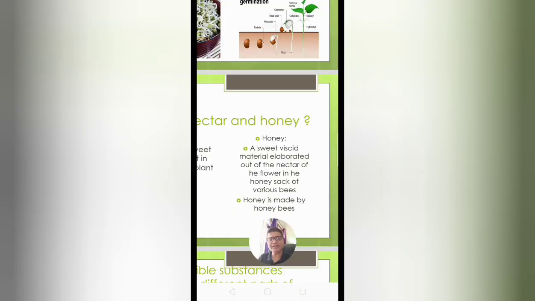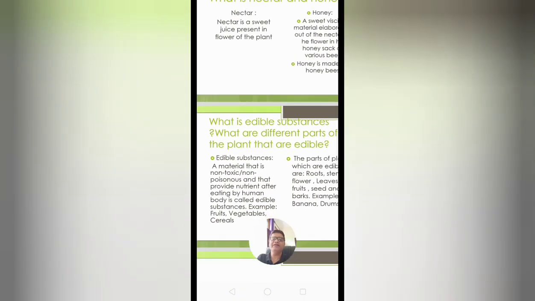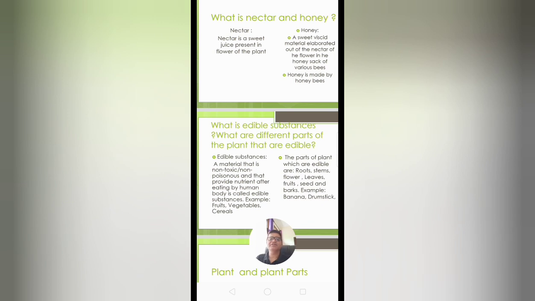That is, worker honeybees collect nectar from different flowers, and then they transform this nectar into honey. So it is prepared by honeybees. Next, do you know what an edible substance is? What are the different parts of a plant that are edible?